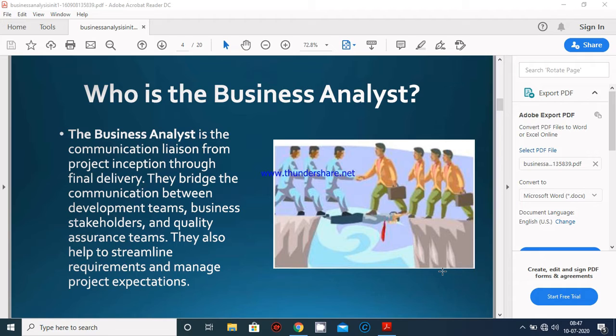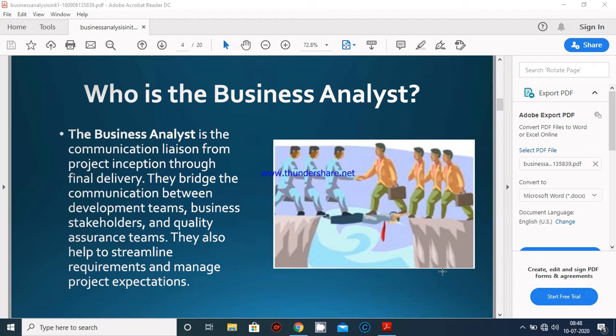In simple terms, the business analyst plays an important role between an organization and the customer. He plays this role through his communication skills, through understanding the mindset of development teams, the requirements of the customer, and the quality assurance team. This is the main thing: the communication should not be dropped between the end customer and the organization or development team.